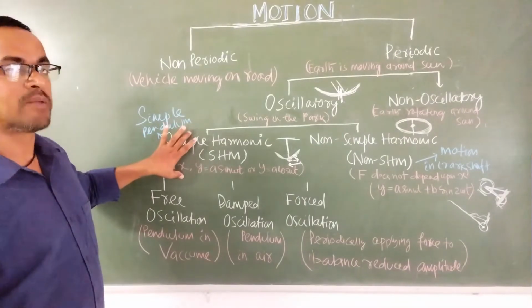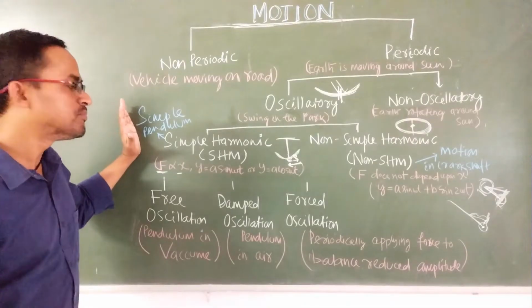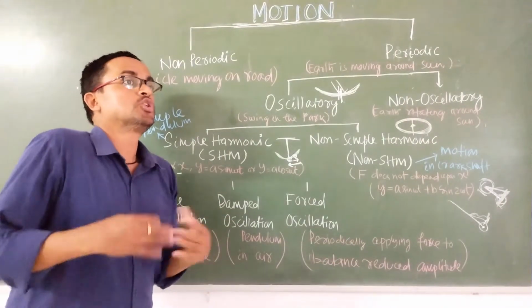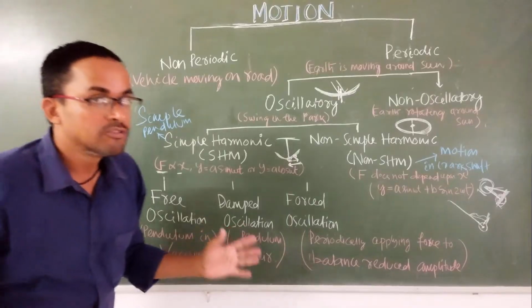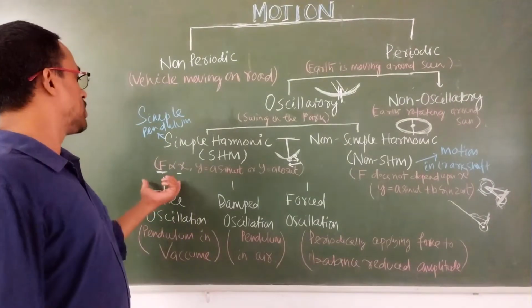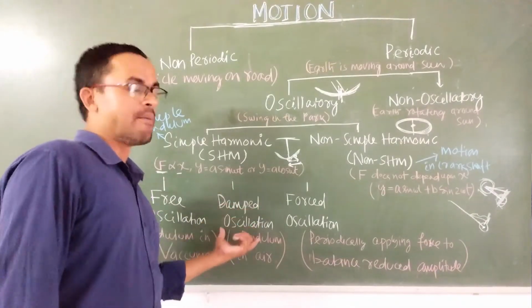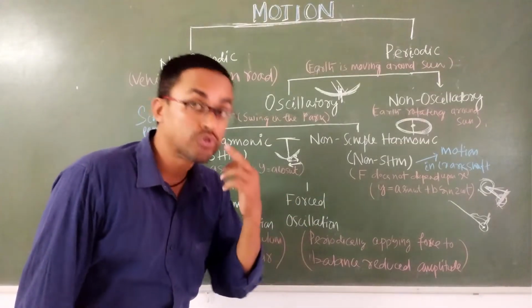Again coming to simple harmonic motion, the example we have considered is the simple pendulum. The motion of the simple pendulum can also be divided into three major categories: one is called free oscillations, another is damped oscillations, and the third is forced oscillations.